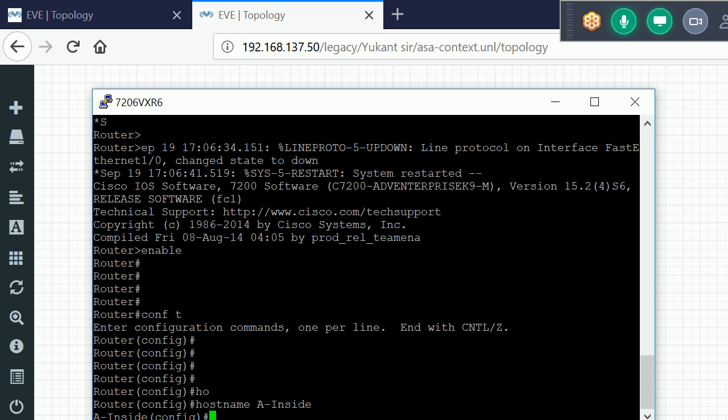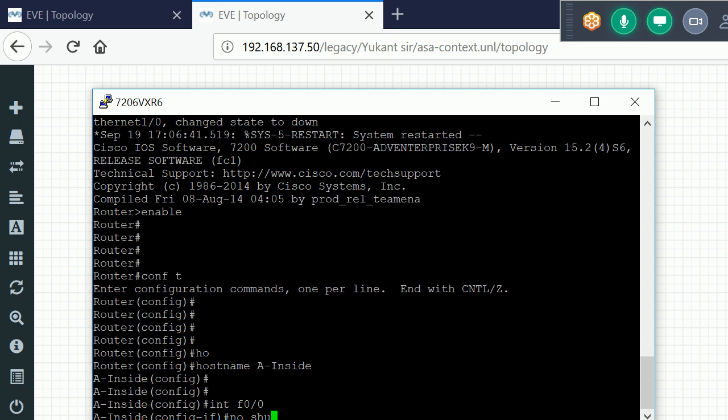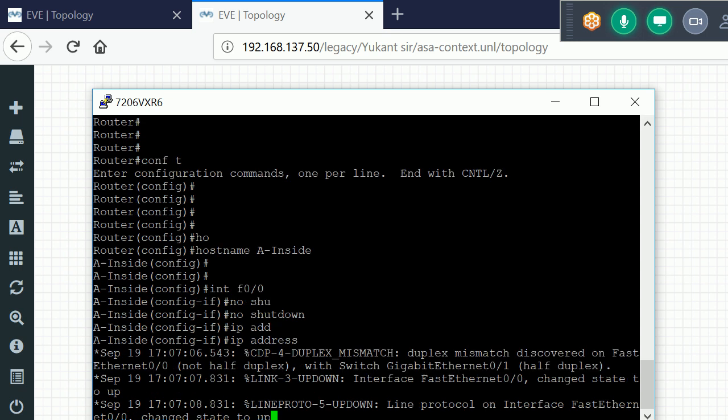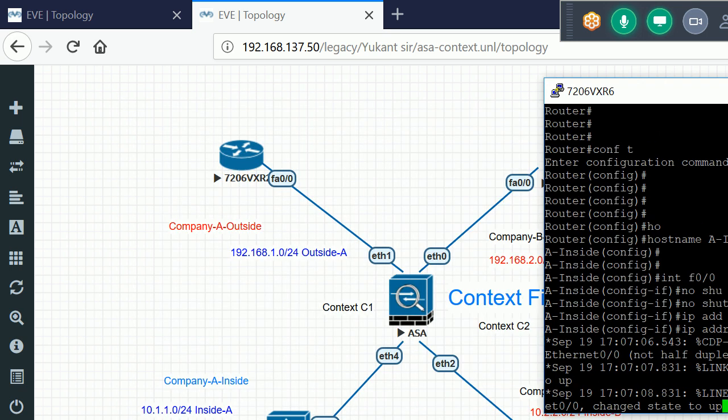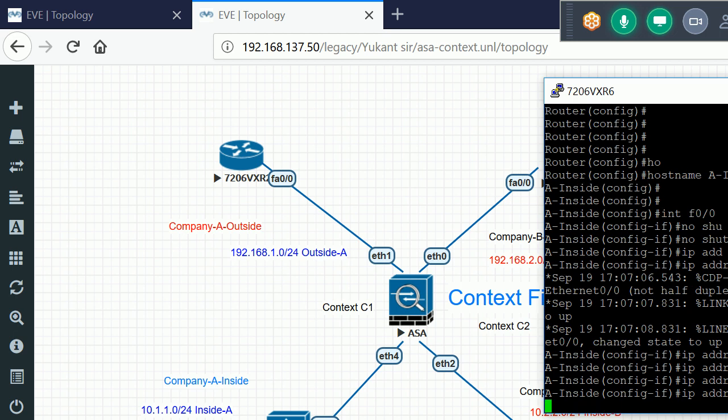After that, I'll configure interface FastEthernet 0/0, no shutdown, and the IP address. I'm using the 10.1.1.0 network here, so 10.1.1.100, 255.255.255.0.